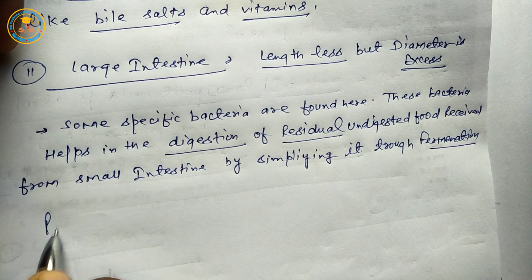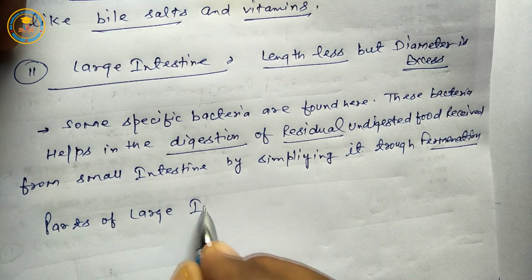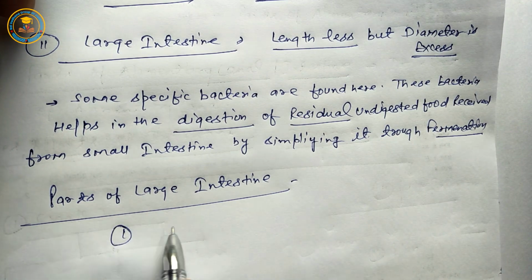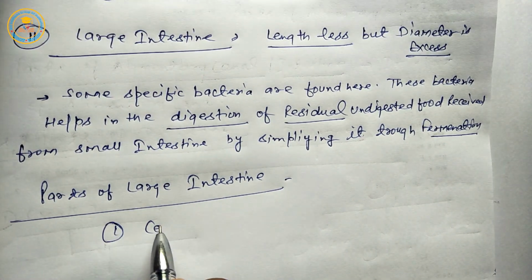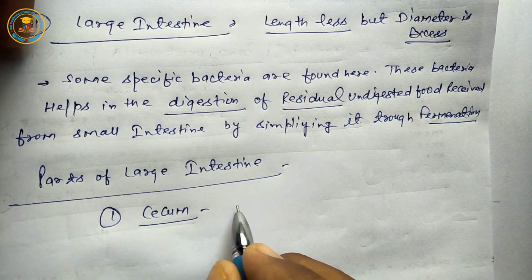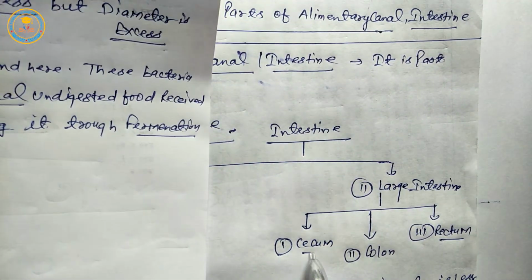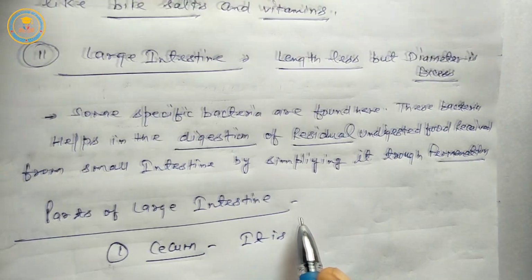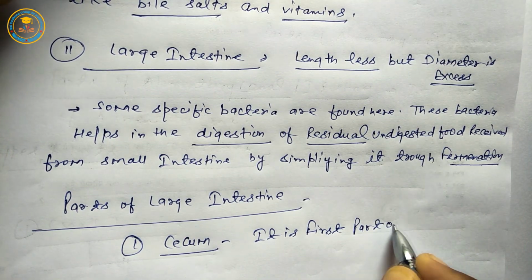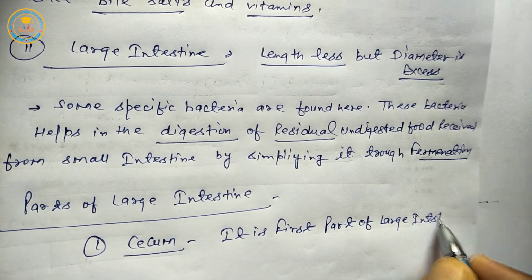Next are the parts of the large intestine. The first part is the cecum. It is the first part of the large intestine.